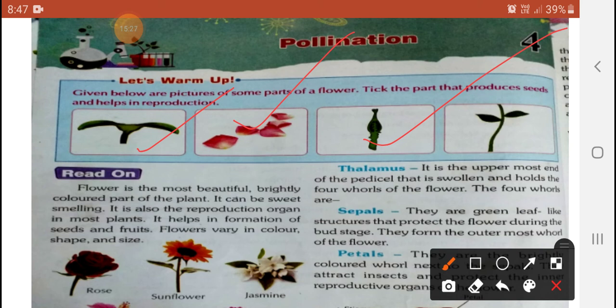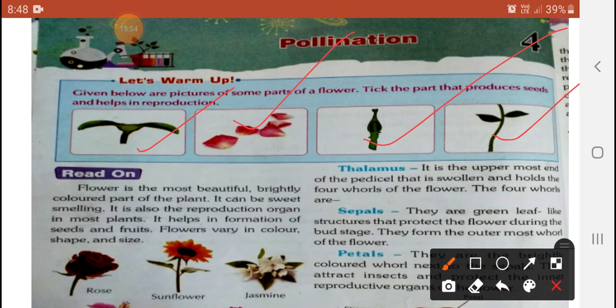In every flower you will see basically two parts: one is the pedicel, another the thalamus. This part is the thalamus, and inside we will see the gynoecium, the pistil. Next you will see the stem with the leaf, the supporting part of the flower. You will also see a lot of flowers given here.